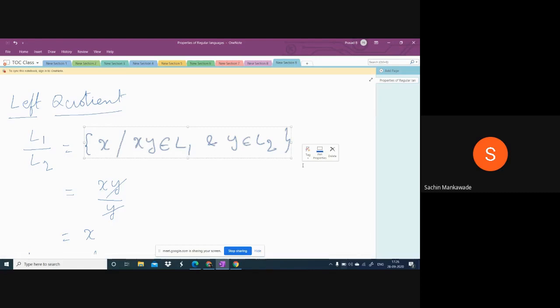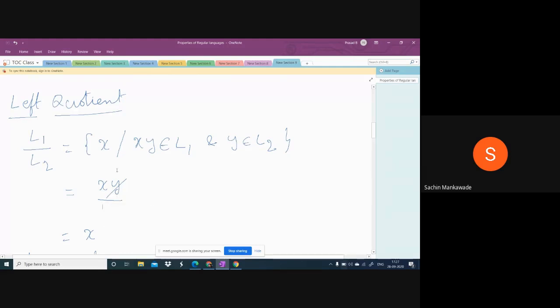This means here in the numerator we have L1 and in the denominator we have L2. So in the numerator we will take a string from L1. Here XY is the string that belongs to L1. In the denominator, we will take a string from L2. Y belongs to L2. We take a string in the numerator from L1 and a string in the denominator from L2. If the denominator completely gets cancelled